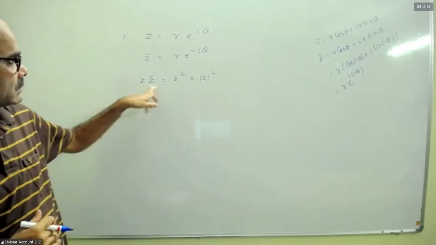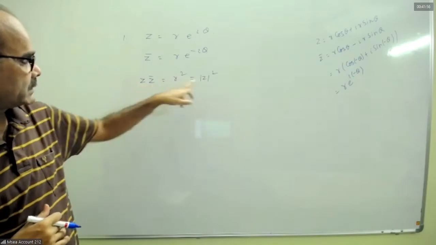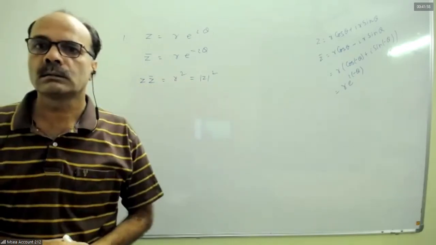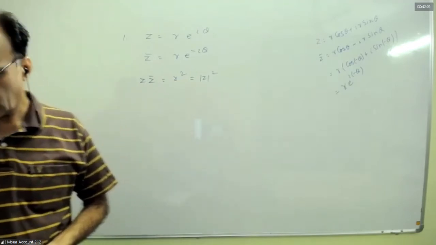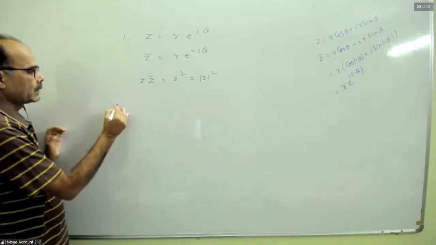Z into z conjugate is mod z square. Okay.